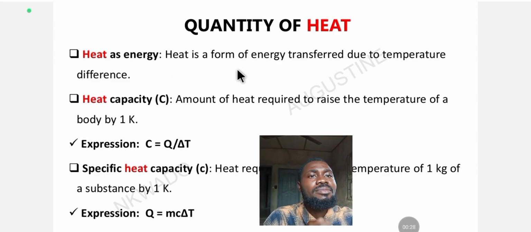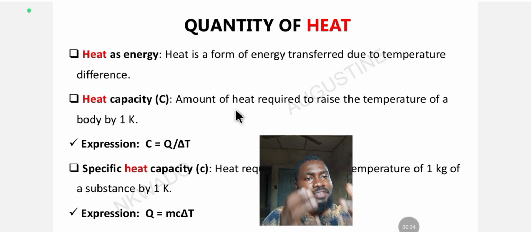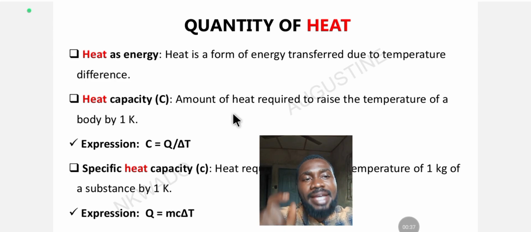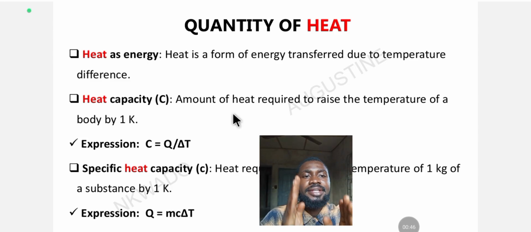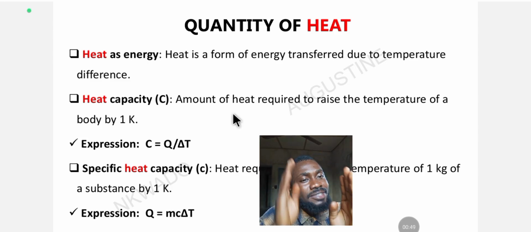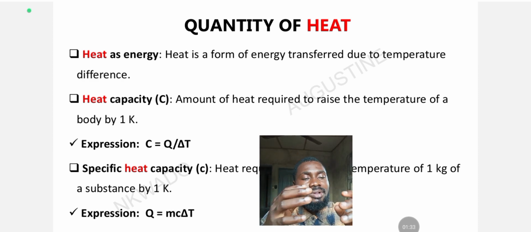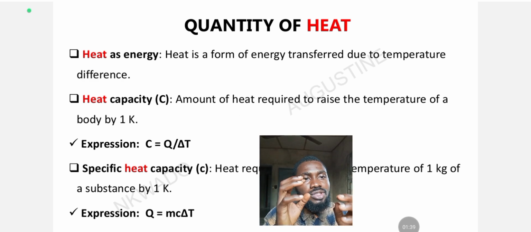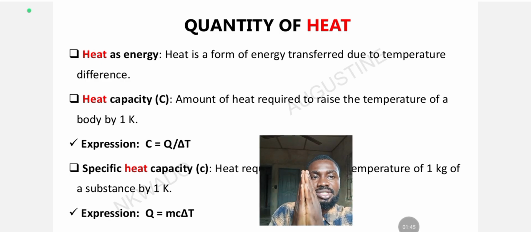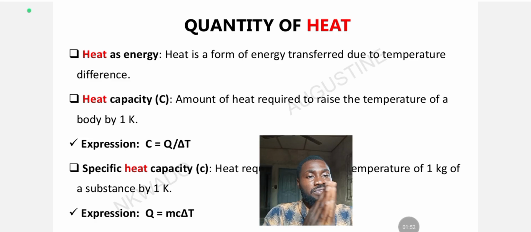Heat is a form of energy transferred due to temperature difference. So heat is a form of energy transferred due to what? Temperature difference. When we say transferred due to temperature difference, it means that if you bring two bodies close, when this body is hotter than this body, the hotter body has greater energy and more molecular mobility than the less hot body. So it's going to force heat into the less hot body if you bring the two bodies in contact, okay? So that's the transfer of heat energy according to temperature difference.